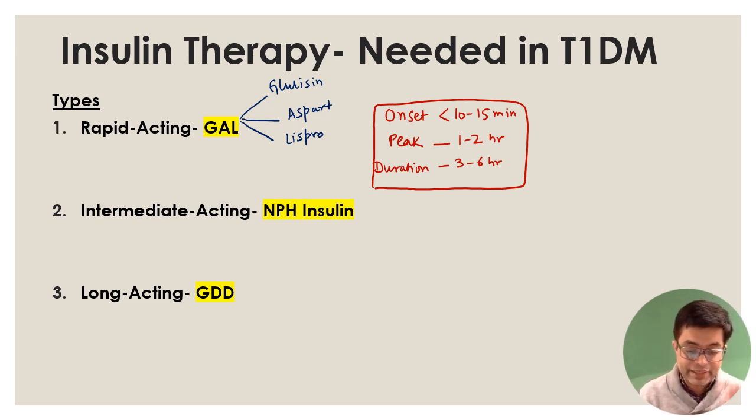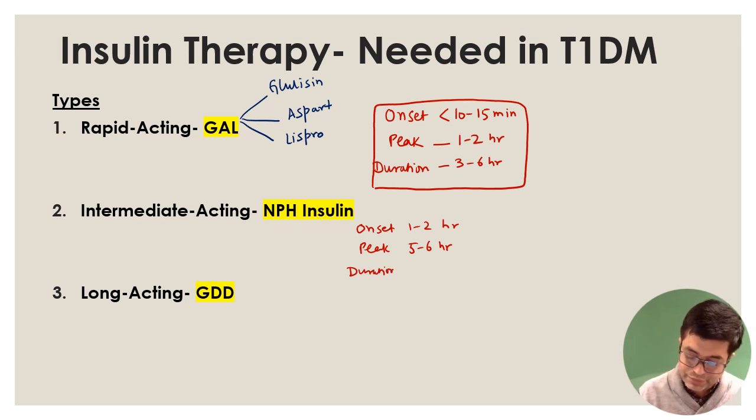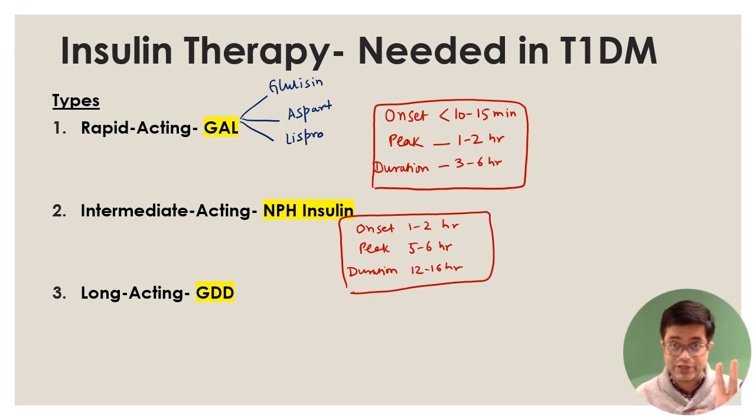Second is intermediate acting insulin, which is also called NPH insulin. For NPH insulin, the onset of action will be in 1 to 2 hours. The peak action will be seen at 5 to 6 hours, and duration of action will be about 12 to 16 hours. Some books say 12 to 14 hours, that is also correct. You have to remember these values, by the way.